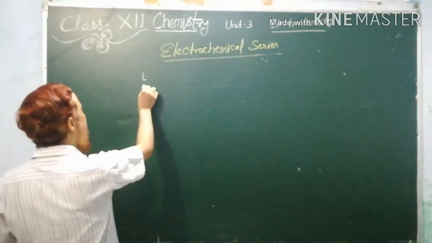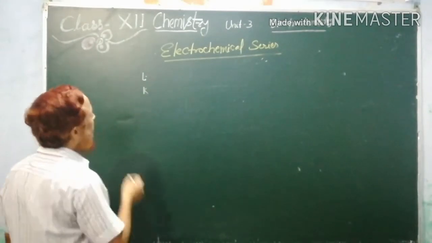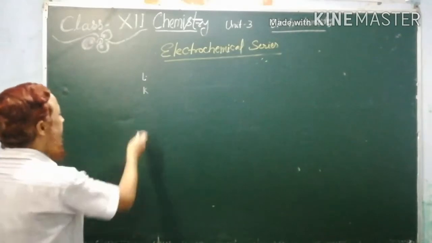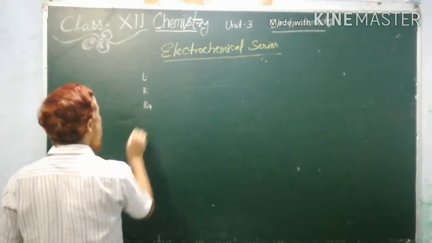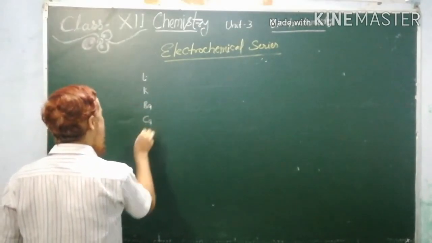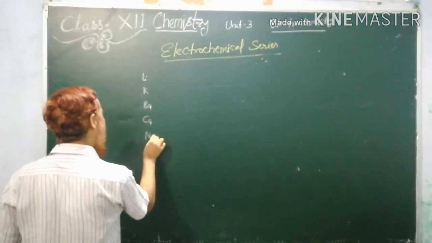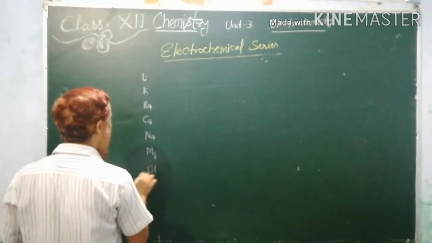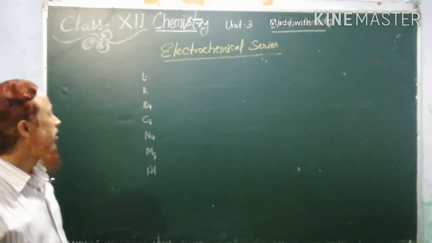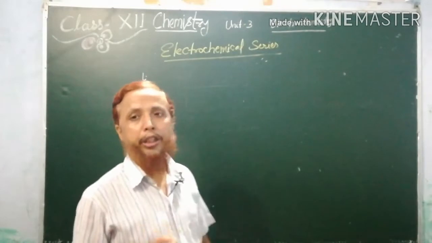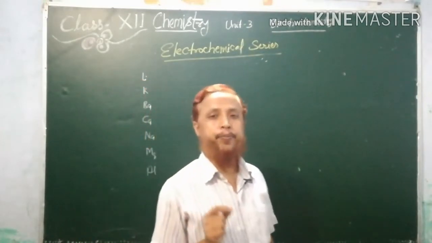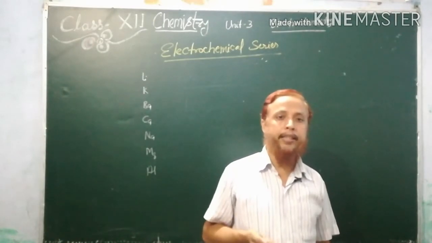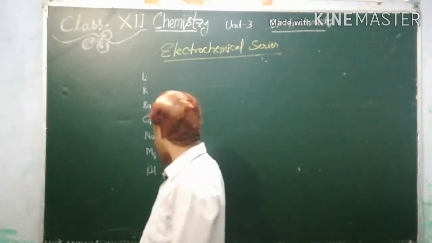After that, potassium, then barium, then calcium, then sodium, magnesium, aluminium. Actually there are so many mnemonics. Means there is a trick for how to learn this activity series. So I learned this.